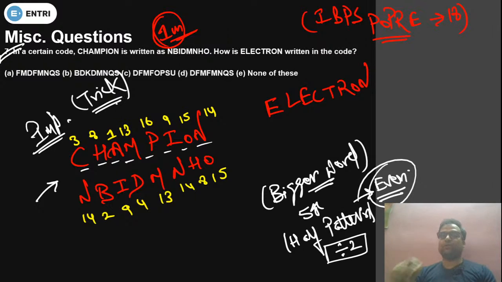Okay, and it will follow always. And I will tell you in the case of odd in our next session, but in this session we have got the question of even number of letters. So what you have to do in even number of letters, just divide them into half if you are not able to get the pattern. Okay, so just divide it in half.